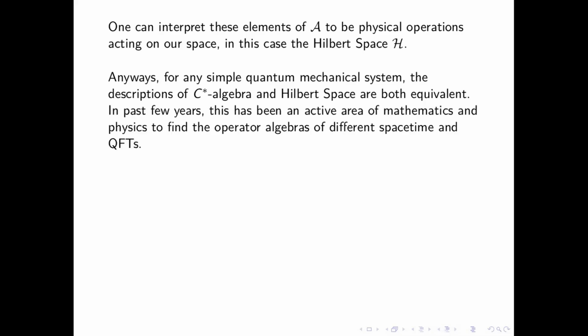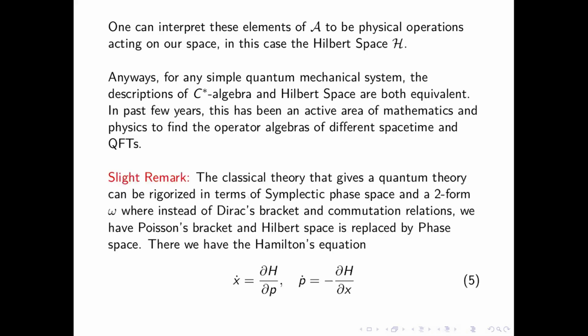Anyways, in the past few years, it has been an active area of mathematics and physics to find the operator algebras of different spacetimes and their properties. A slight remark, so I end that discussion here. The classical theory that gives a quantum theory can be rigorized in terms of a symplectic phase space and a two-form, where instead of Dirac brackets and commutation relations, we have Poisson brackets, and Hilbert space is replaced by phase space.